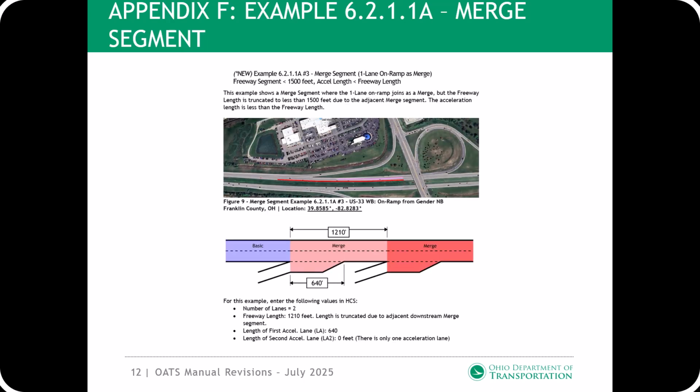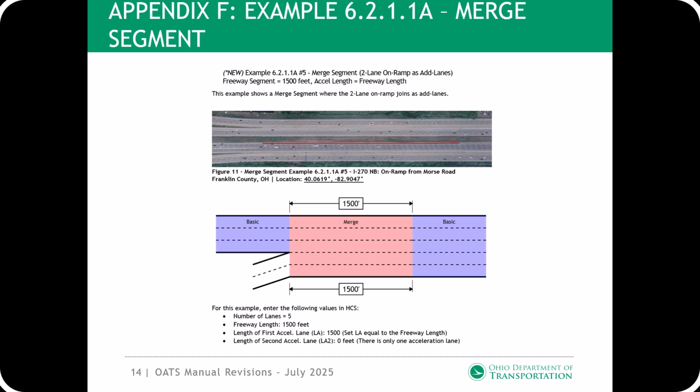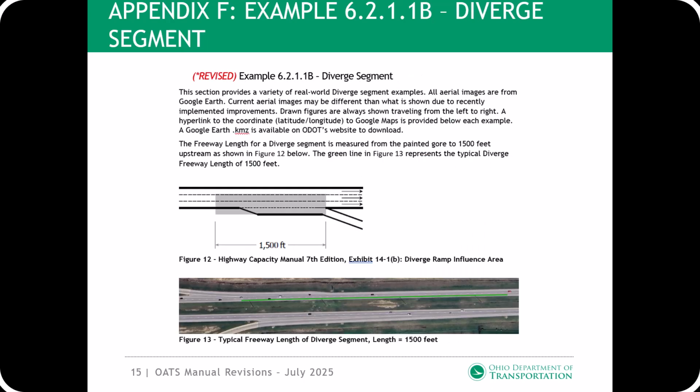Example 3 shows a one-lane merge segment where the freeway length is less than 1,500 feet and the length of the acceleration length is less than the freeway length. Example 4 shows a one-lane merge segment where the on-ramp joins as an add lane. Example 5 shows a merge segment where the 2-lane on-ramp joins as add lanes. Appendix F, example